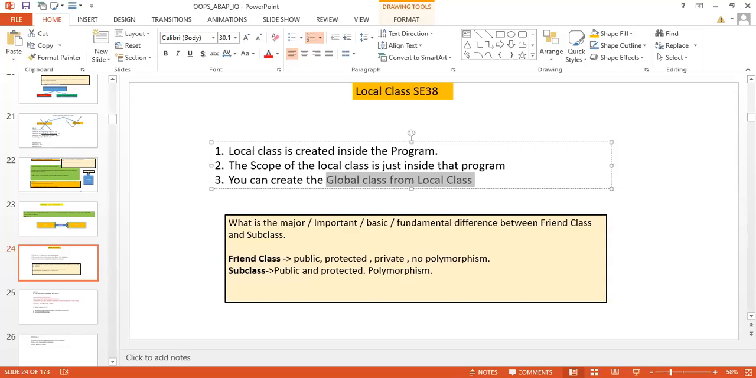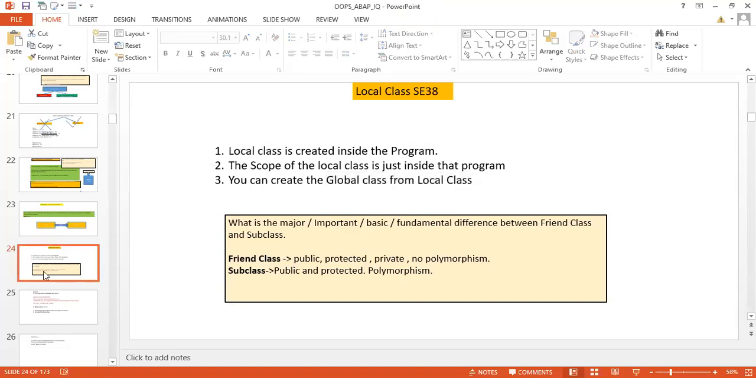Does anyone know where that option is, whether it is in SE24 or in SE38? Satya is telling SE24. Yeah, so in SE24 that option is there. In SE24 it will ask for the program name where you have written your local class, and you give your local class name. It will analyze your program throughout and tell you that this class you have created, do you want to convert it into a global class, and that tool will create the global class for you. So that option is there in SE24.